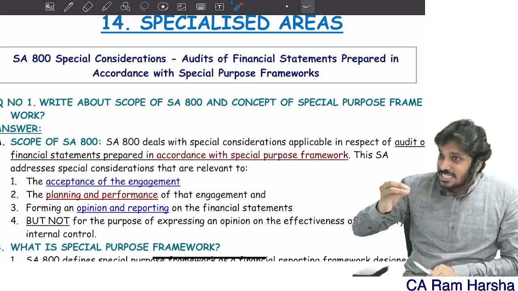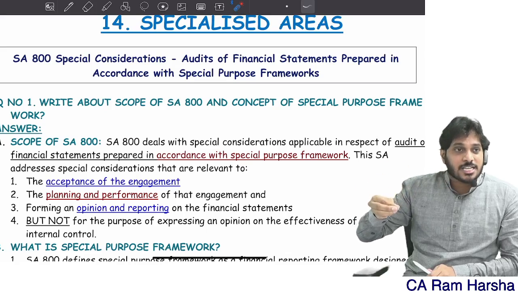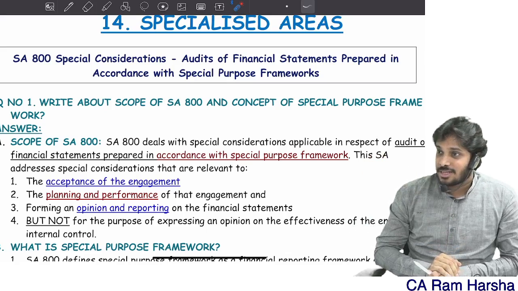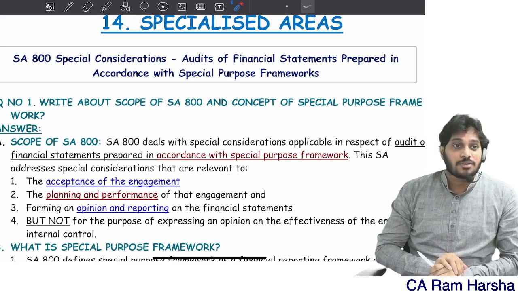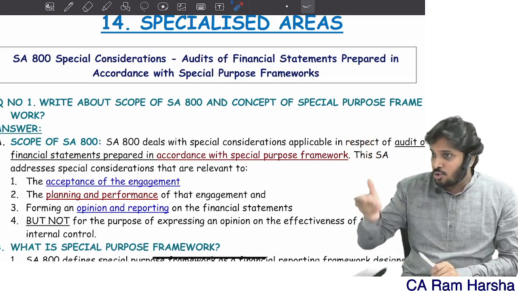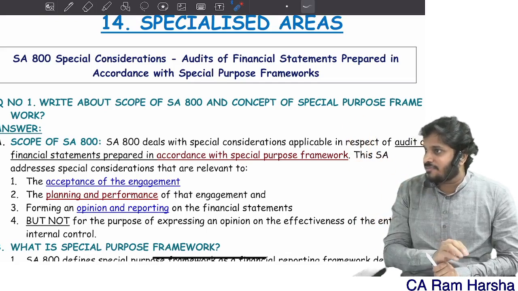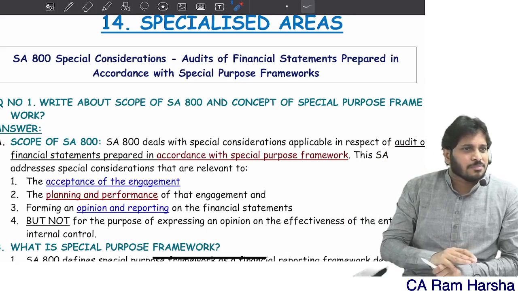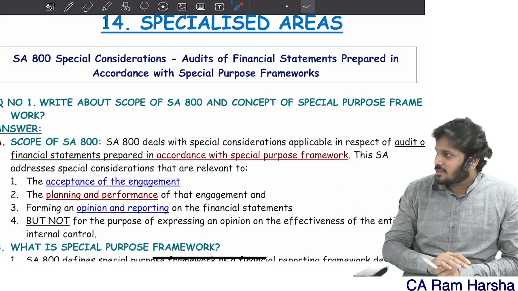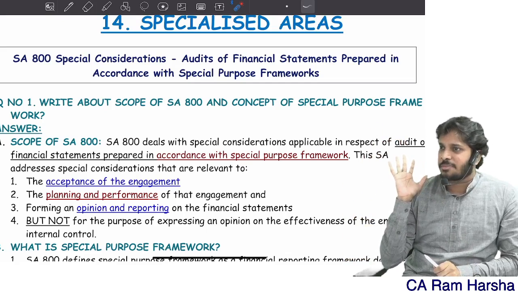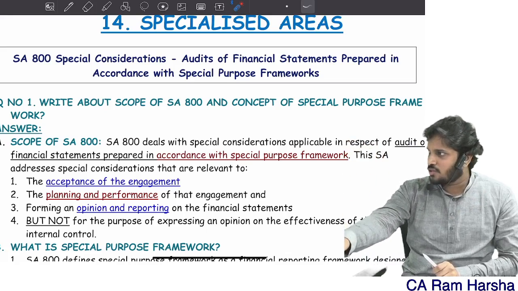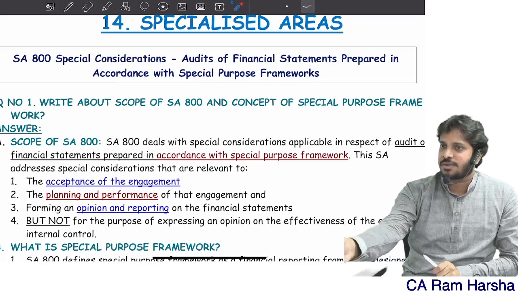Since the board of directors has to prepare without any deviation, this is a compliance framework. The chairman gave rules on what basis we should prepare financials. Whether they achieve fair presentation or not doesn't matter to him. I am not bothered about all that. This is how you have to prepare. Whether this is fair or not fair doesn't matter. I gave you the rules. You follow the rules, prepare the financial statements as per that, and then give it to me.